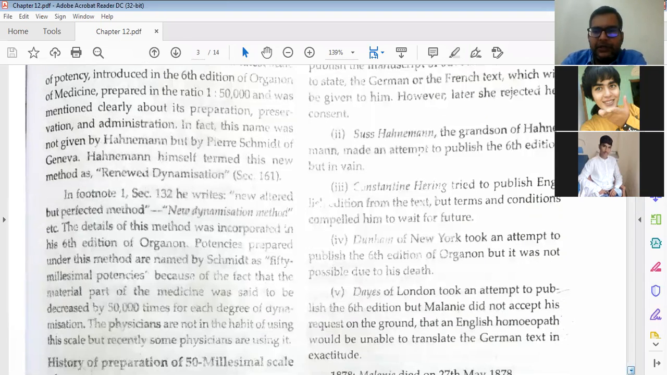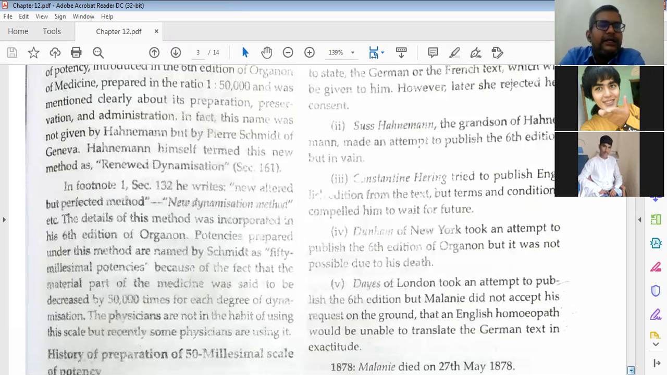Then next is Constantine Hering. We already talked about him. He is the father of American homeopathy. Constantine Hering tried to publish the edition from the text, but terms and conditions compelled him to wait for the future. Means she had kept very tough terms and conditions, that's why again he was not able to publish.